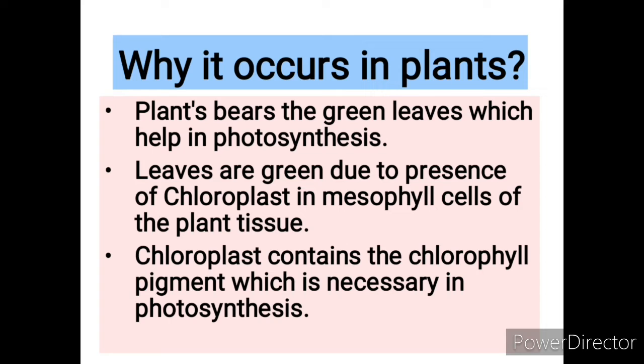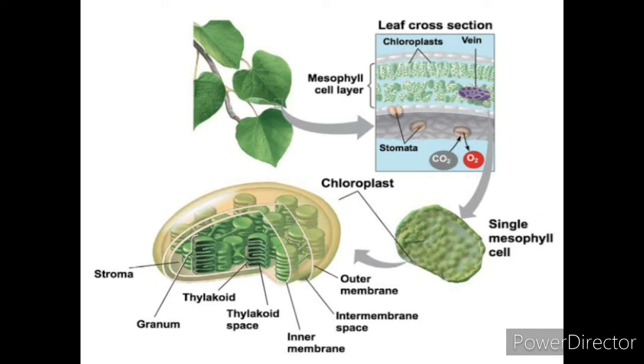Leaves are green due to the presence of chloroplast, and this chloroplast is present inside the mesophyll cells of the plant tissue, and it contains the chlorophyll pigment which is necessary for photosynthesis. You can see there are some leaves, and these leaves contain the mesophyll tissue, which contains a variable number of mesophyll cells, and each mesophyll cell contains a chloroplast.